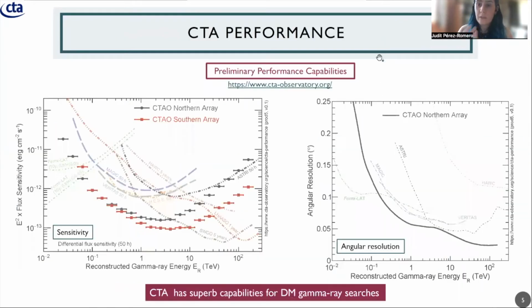So with respect to the comparison of the performance capabilities of CTA with the rest of the gamma ray experiments that we have, there is this plot about the energy sensitivity of CTA, where we can see that the highest sensitivity of CTA will be between 1 TeV and 10 TeV, so a perfect energy range to target weakly interacting massive particles in the case of dark matter, right? And then what we can see is that CTA will be able to improve by up to 1 order of magnitude the sensitivity that current IACTs have.